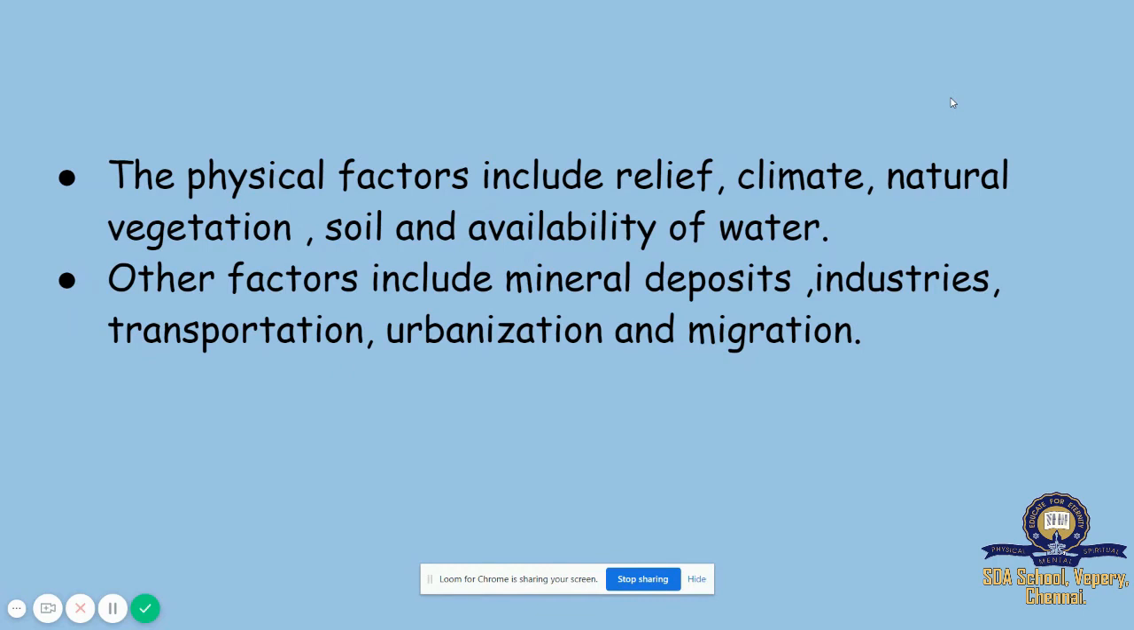Other factors include mineral deposits, industries, transportation, urbanization, and migration. What are the physical factors? Relief, climate, natural vegetation, soil, and availability of water. The other factors are mineral deposits, industries, transportation, urbanization, and migration.